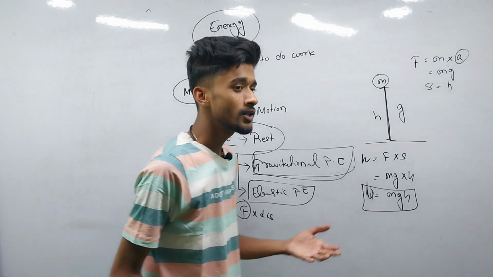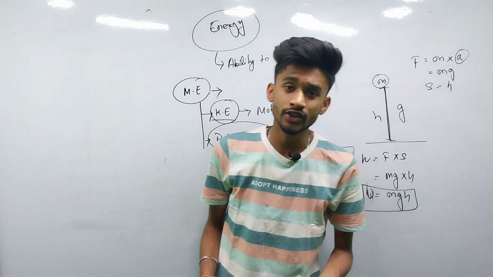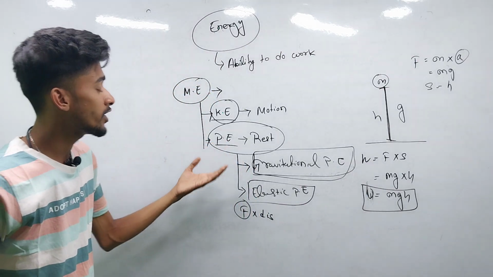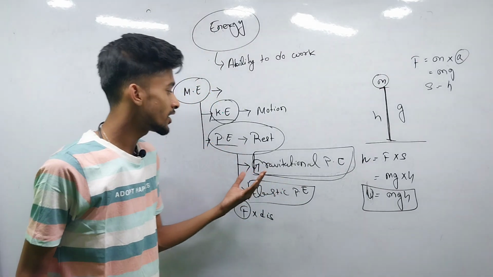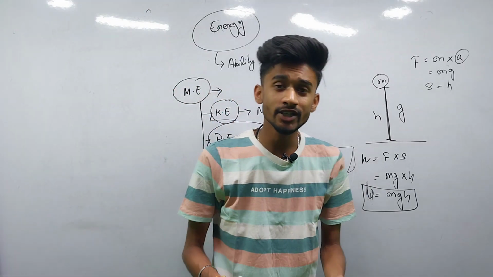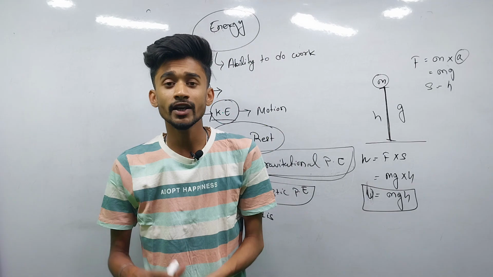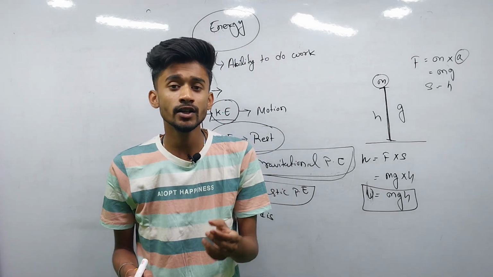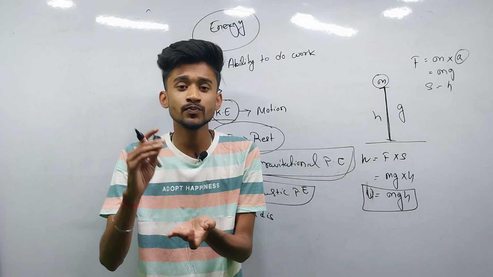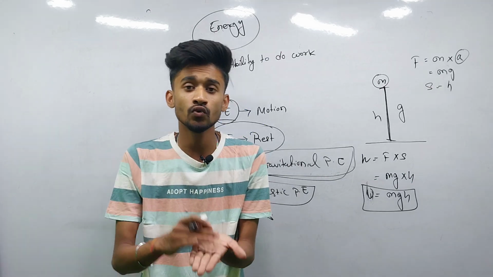Remember one thing, the definition of energy is different and the calculation method is different. In the definition of potential energy, we said that the energy possessed by a body by virtue of its rest is known as the potential energy. But in the calculation part, we said it is the energy required for the body to change its position from rest to motion.